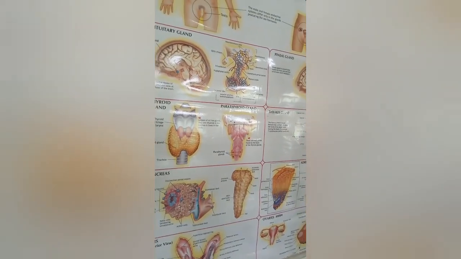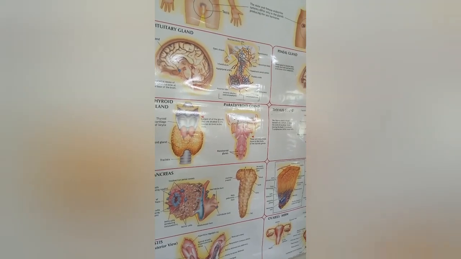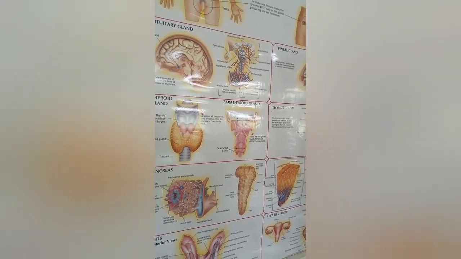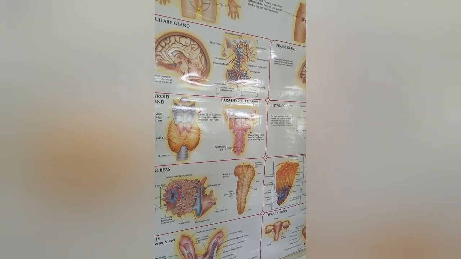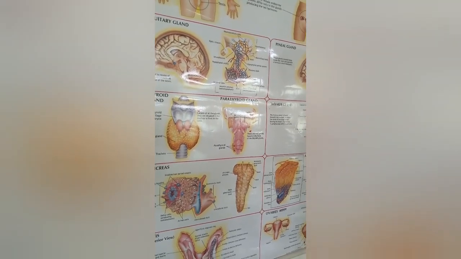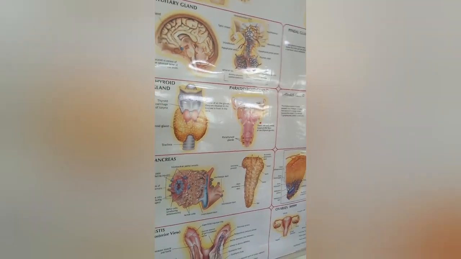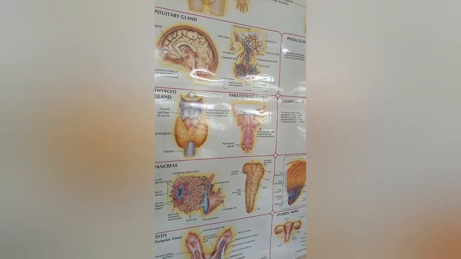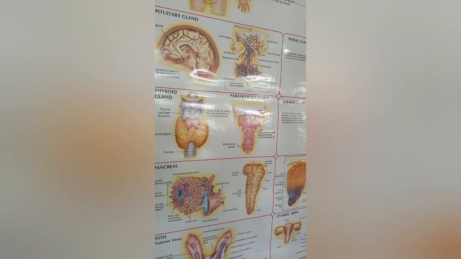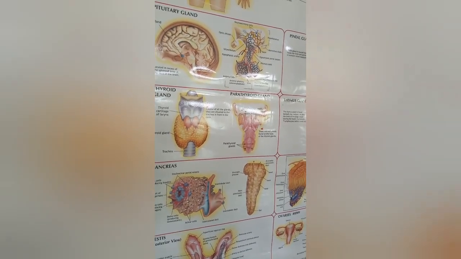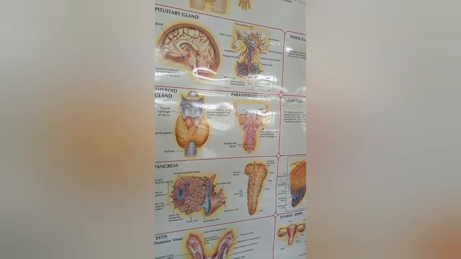Deficiency may cause some disease or disorder, and excess may also cause some disorder or disease. That means both conditions are harmful for the body, so the concentration of the hormone should be optimum.